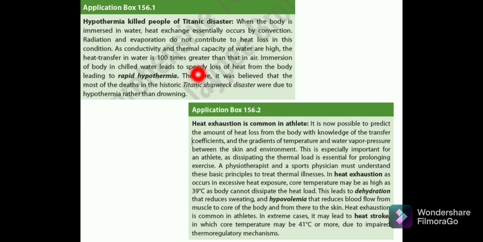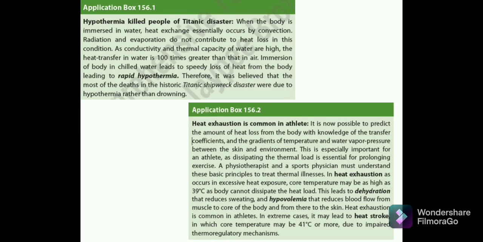So immersion of the body in chilled water leads to speedy loss of heat from the body, leading to rapid hypothermia. Therefore, it was believed that most of the deaths in the historic Titanic shipwreck disaster were due to hypothermia rather than drowning. We have discussed that hypothermia was the cause of death in the Titanic disaster. Many people died because of hypothermia rather than drowning.